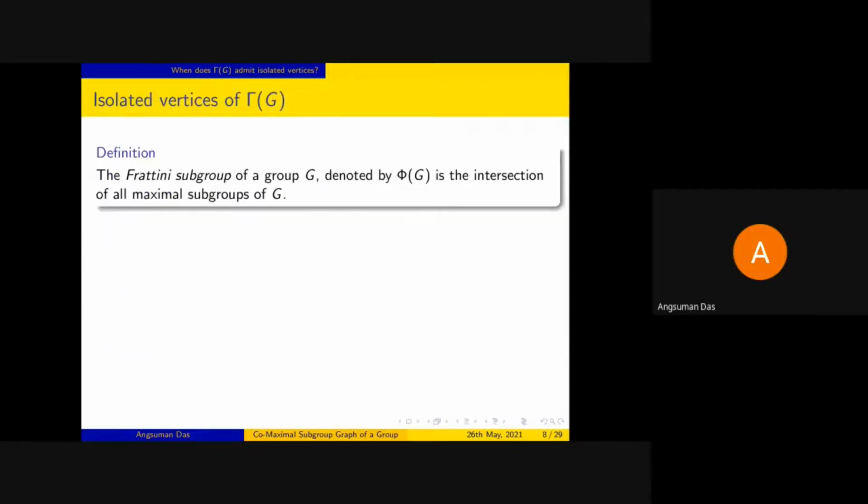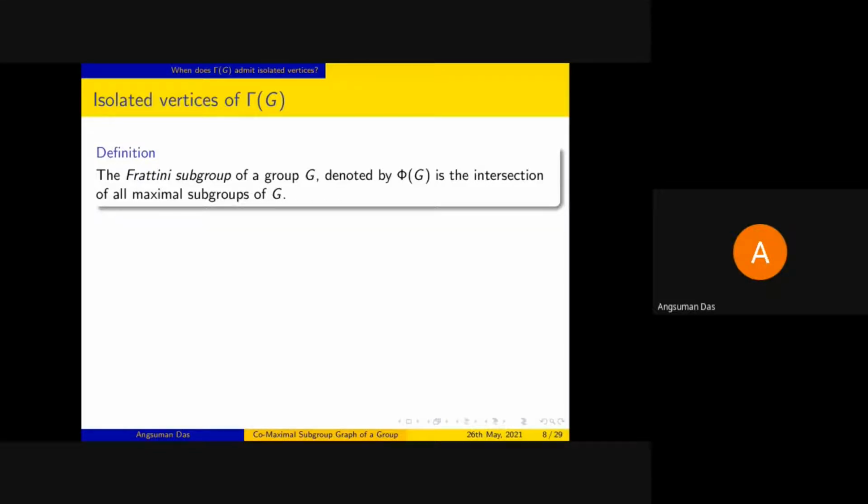Okay. So for that, we need a definition first. We call the Frattini subgroup of a group G, which we denote by phi G, the intersection of all of its maximal subgroups. Now, in general, a group G may not have any maximal subgroup at all, say for example, like the group Q plus. But as we are dealing here with only finite groups, it will always have maximal subgroups. And if we take the intersection of all of them, we get this group phi G.